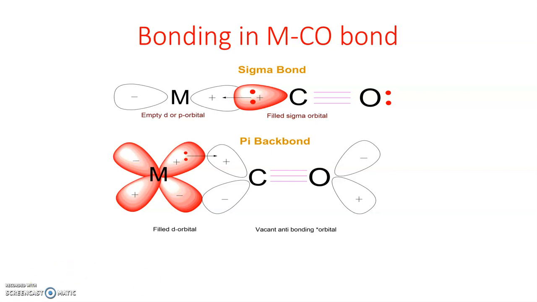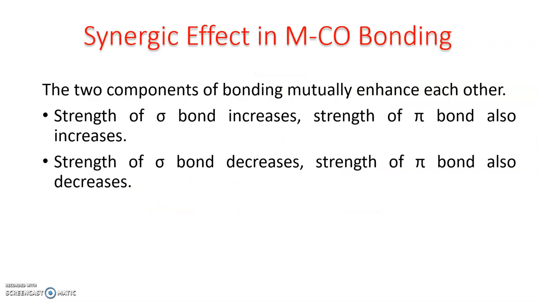And the second component of bonding is the pi back bond, which is formed due to flow of electron density from filled orbitals of metal to empty pi star orbitals of CO. This pi bond is called back bond because in this the direction of flow of electron density is from metal to CO as compared to the sigma bond in which the flow is from CO to metal.